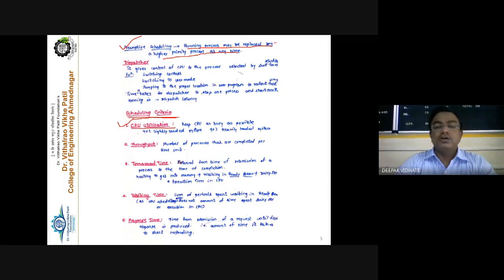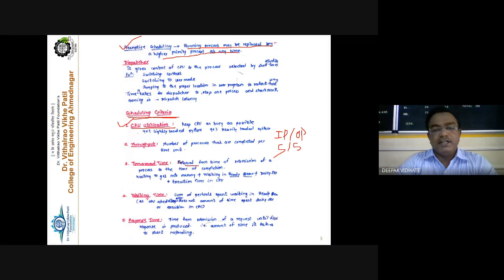Next point, throughput. Throughput is the number of processes that are completed per unit time. One can say it is the ratio of input to output, right? For example, 5 processes are input and I get 5 processes as output, which means I have 100% throughput from that particular system. Input to output ratio, right? Turnaround time.